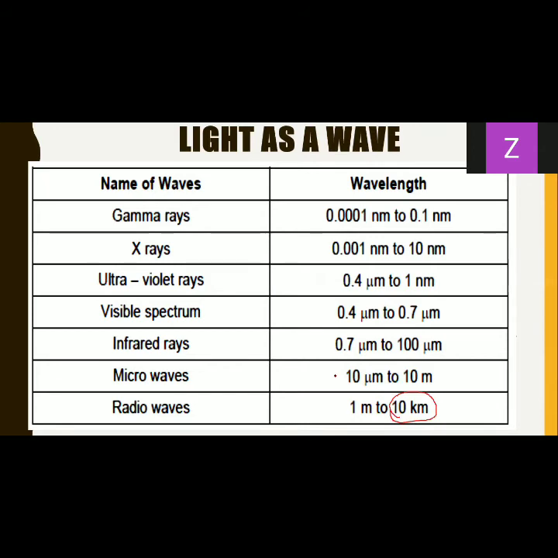So this is about the general concept of light as a wave. Now, obviously, we are familiar with the visible spectrum, which goes from 0.4 micrometer to 0.7 micrometer. If you want it in nanometers, then 400 nanometer to 700 nanometer. Again, we are already familiar that waves of different wavelength can be perceived by our eyes depending on the color of it. Outside the visible range we cannot see anything. Again, I'm guessing you're familiar with that as well.